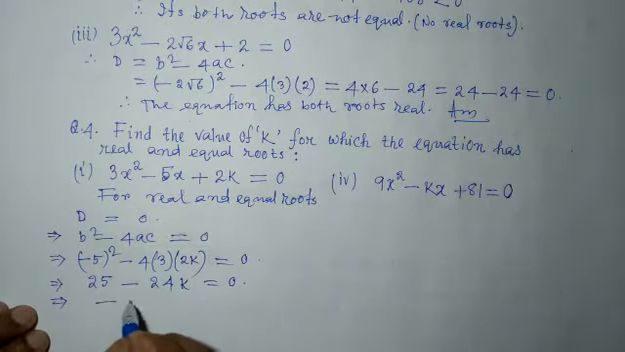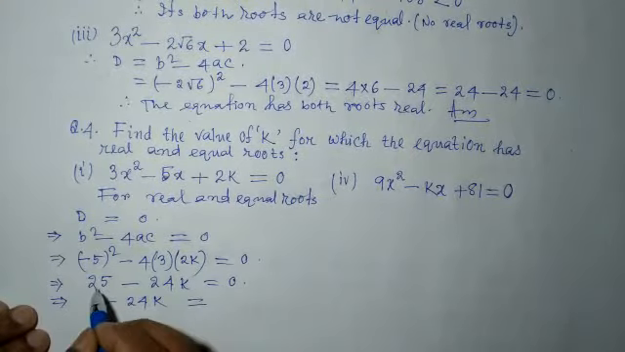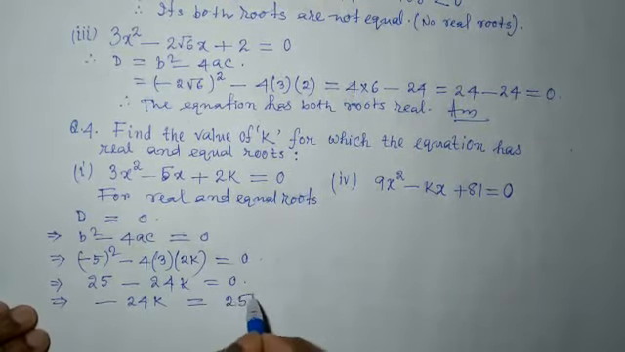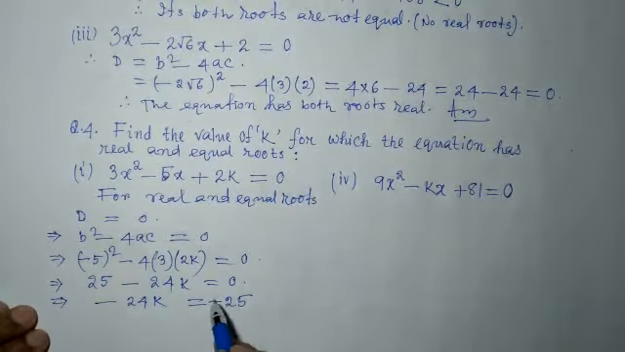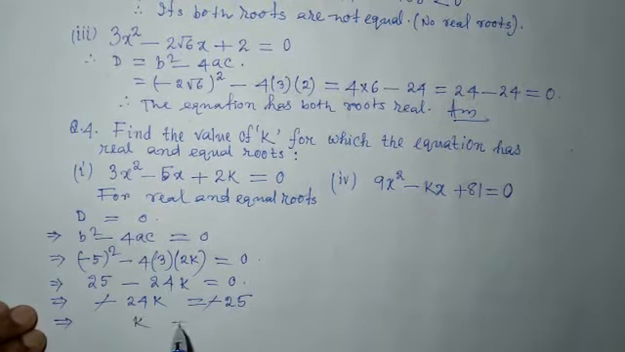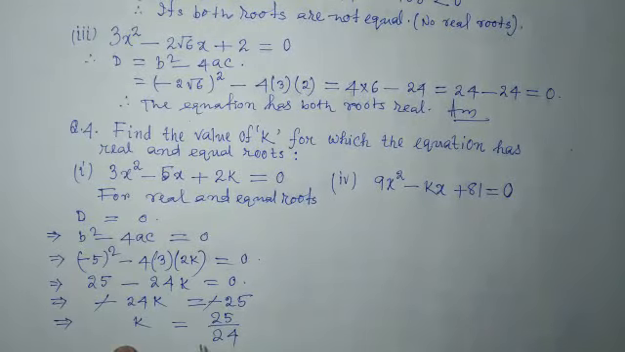So keeping minus 24k on the left side and taking the number to the right side, plus 25 taken to the right side will be minus 25, and we can cancel minus and minus from both sides. Then we can find the value of k. K is equal to 25 divided by 24, and that is the value of k. The question is find the value of k. So k is 25 by 24.